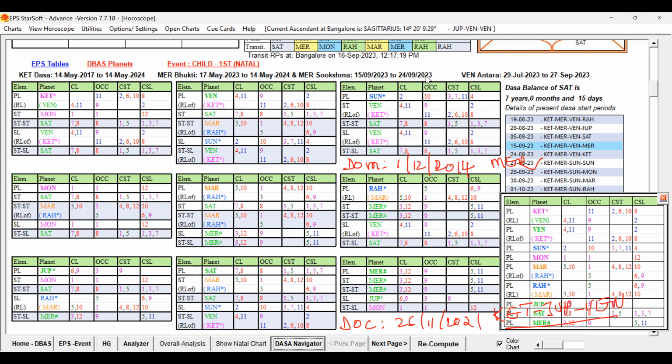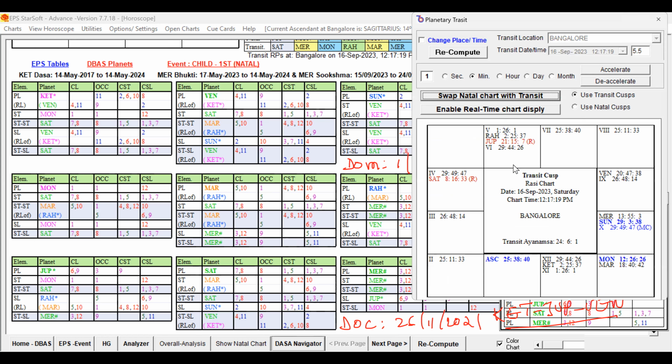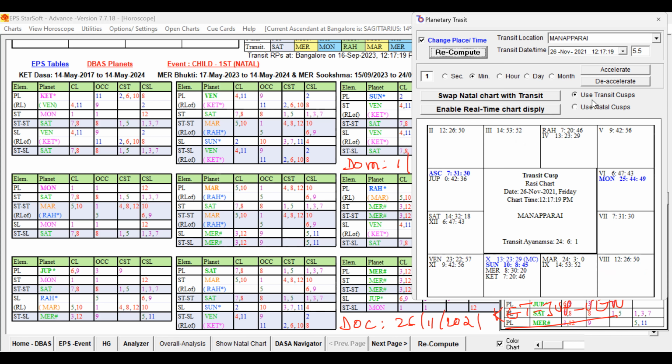I think we are able to understand. Now let us check whether the transit at the time of the IVF also had any support. What is the date of delivery? 26/11/2021. So let us check the natal chart.